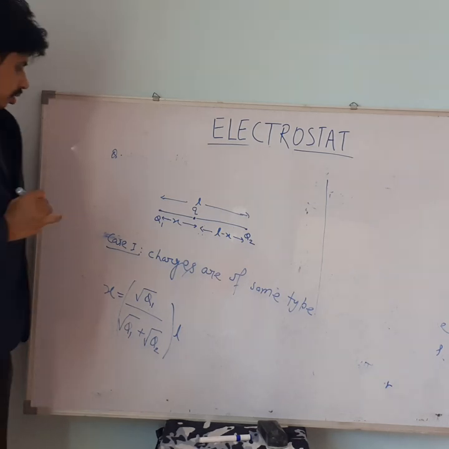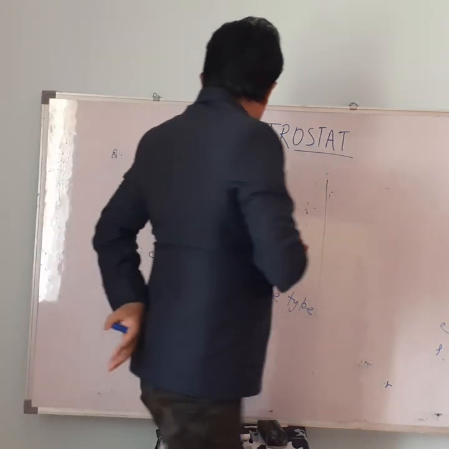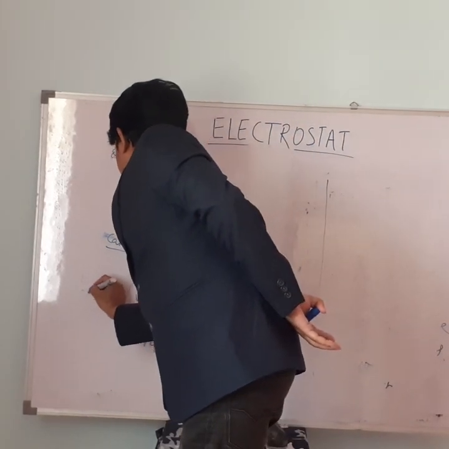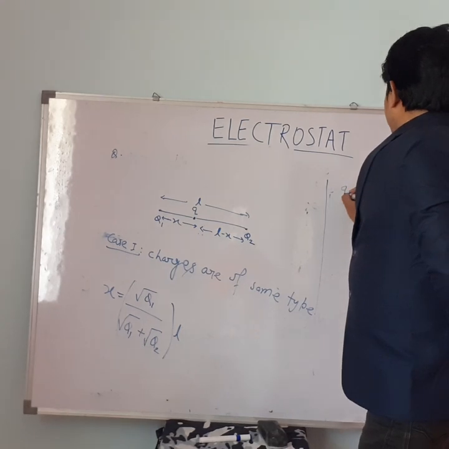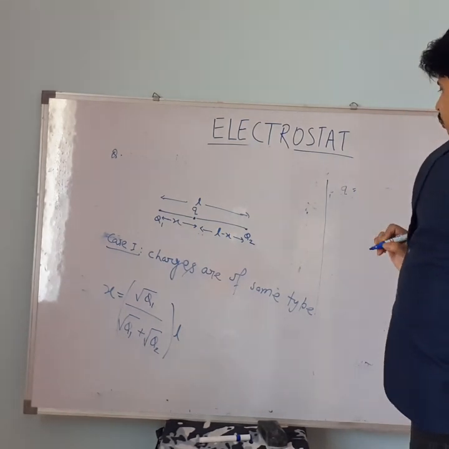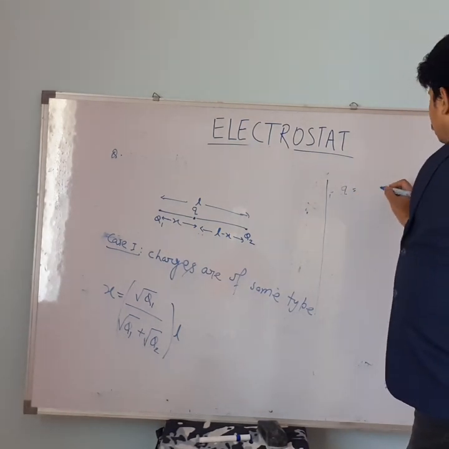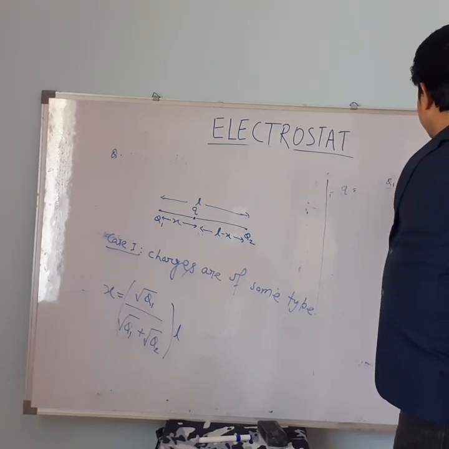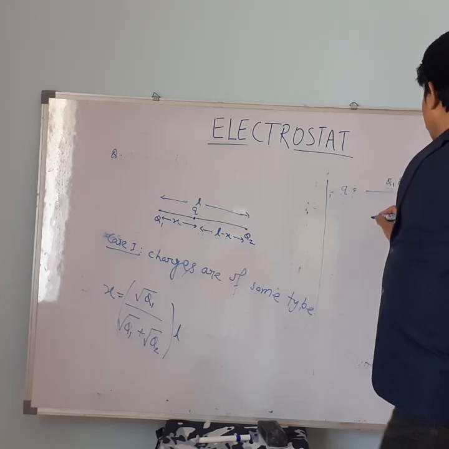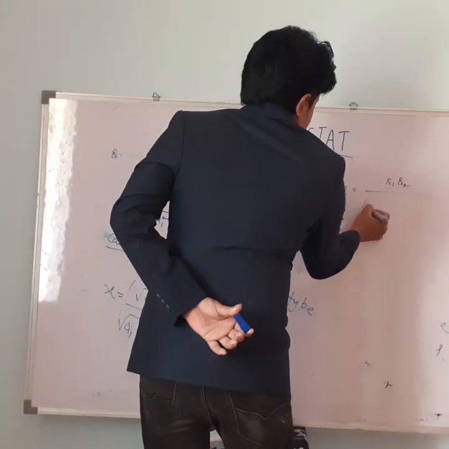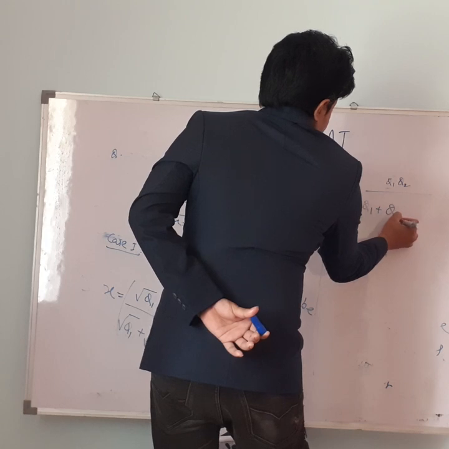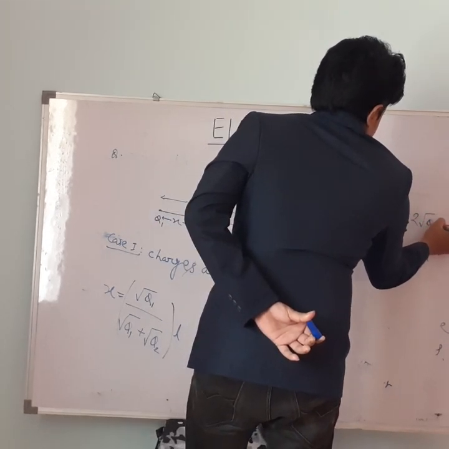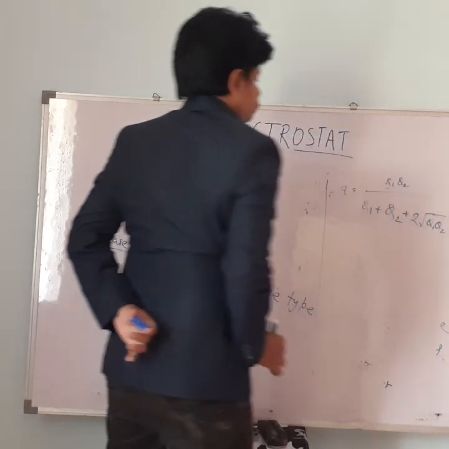And the value of the small q in this case will be Q1 into Q2 upon Q1 plus Q2 plus 2 into root under Q1 Q2.